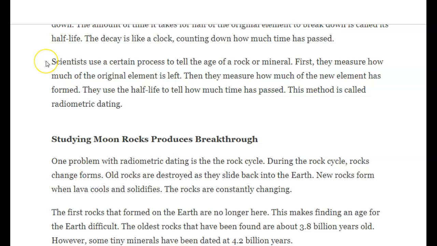Here we go. Scientists use a certain process to tell the age of a rock or mineral. First, they measure how much of the original element is left. Then they measure how much of the new element has formed. They use the half-life to tell how much time has passed. This method is called radiometric dating.